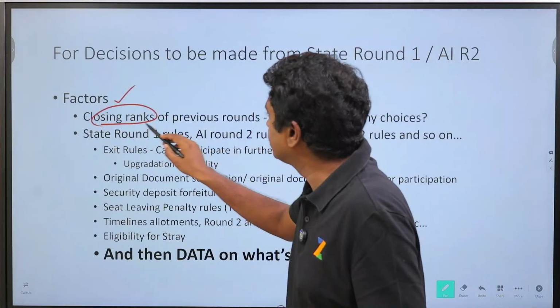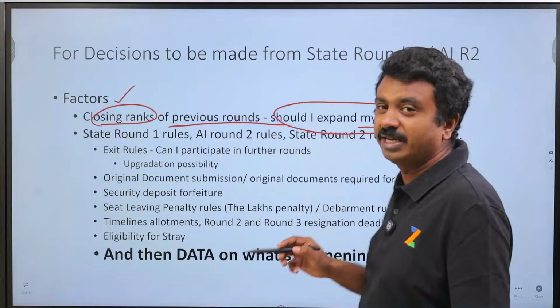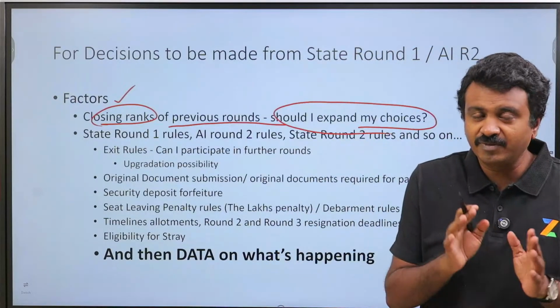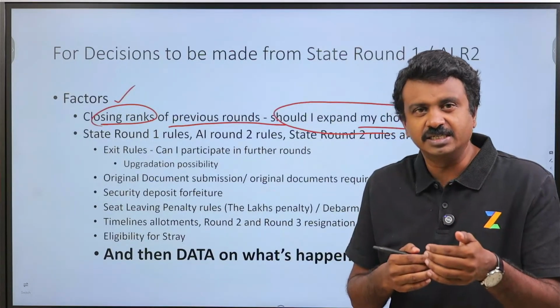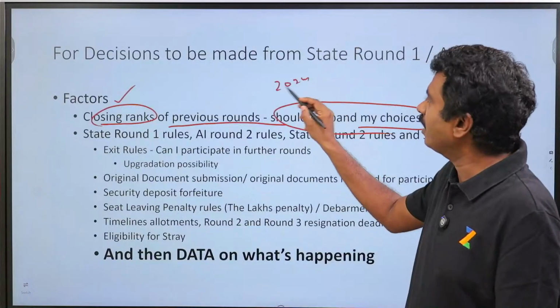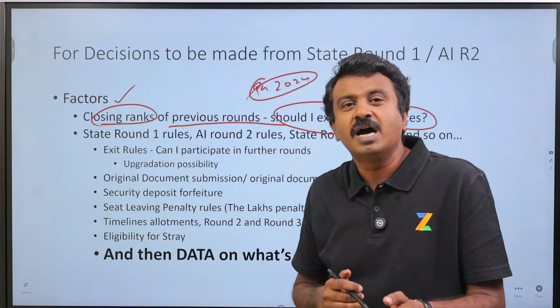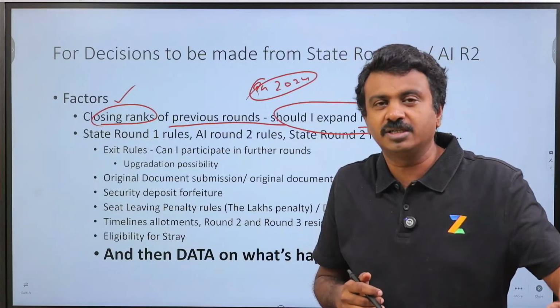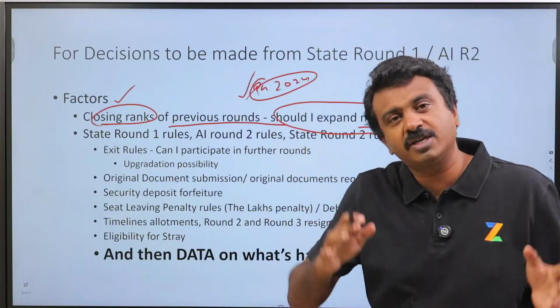One factor, closing rank of previous rounds. Should I expand my choices? Right from the beginning, we have been telling everyone that if you are willing to join a seat in this year, 2024, please fill the choice right from round 1. Don't miss out choices assuming that last year this closed here. Closing ranks are for reference of evaluation, but please fill out all the choices that you wish to join.